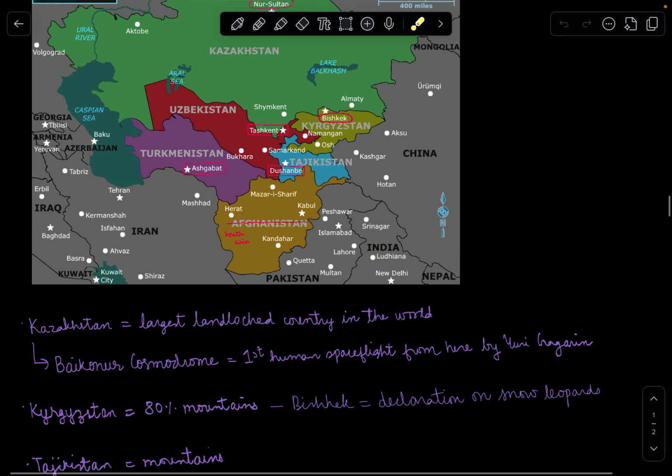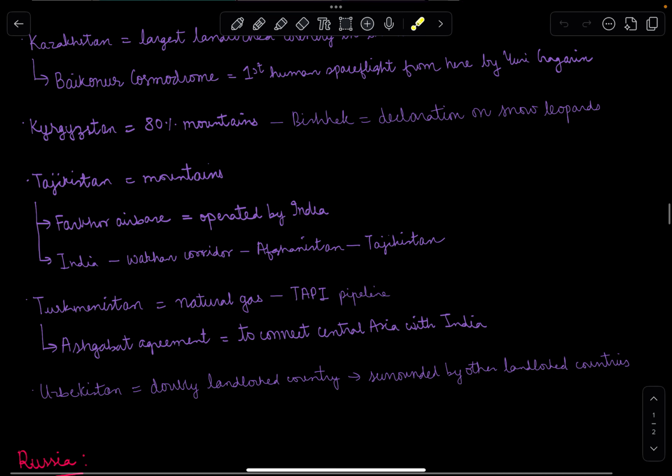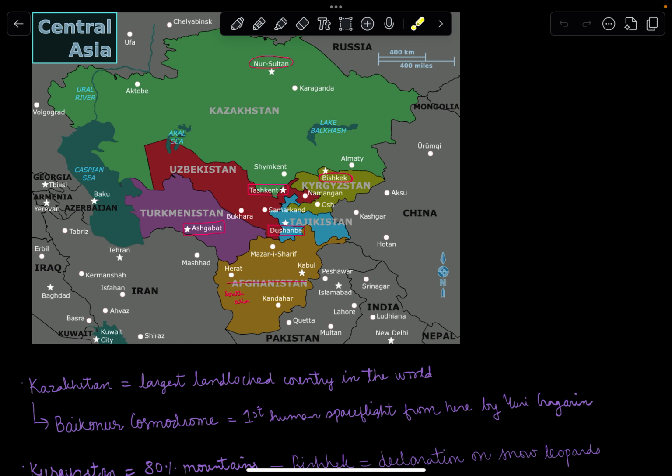So the capital of Turkmenistan is basically Ashgabat. Ashgabat is also famous for its declaration, the Ashgabat Agreement. It was to connect Central Asia with India. So we basically have so much of rigidness in actually going to access the Central Asian corridor because Wakhan corridor is basically illegally occupied by our neighbor and it is Pakistan occupied. It is in Pakistan occupied Kashmir.